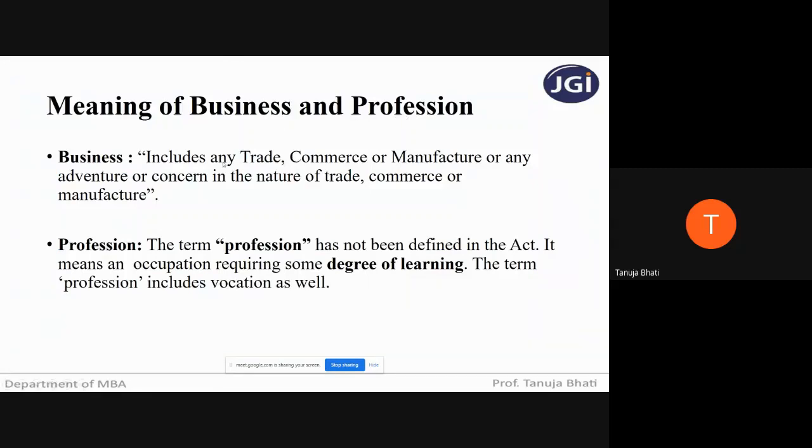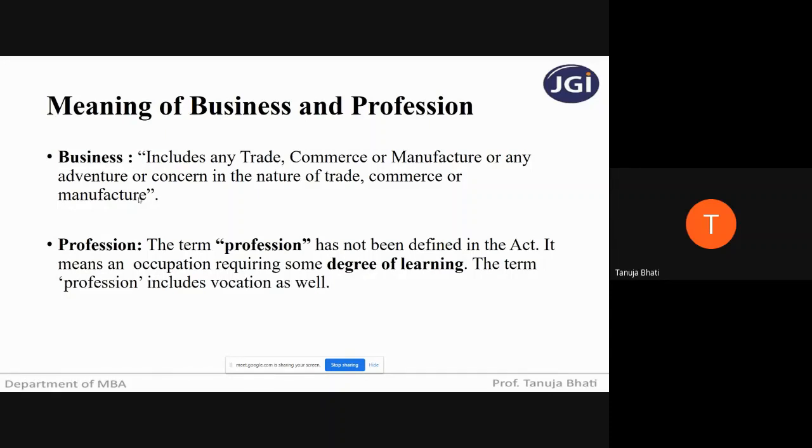Now let us understand the meaning of business and profession. We should know what is the meaning of business and what is the meaning of profession. We already know the meaning of profit. So business includes any trade, commerce, or manufacture, or any adventure or concern in the nature of trade, commerce, or manufacture. Just remember, if any SSC is carrying out trade or manufacture, it means he is carrying out a business.